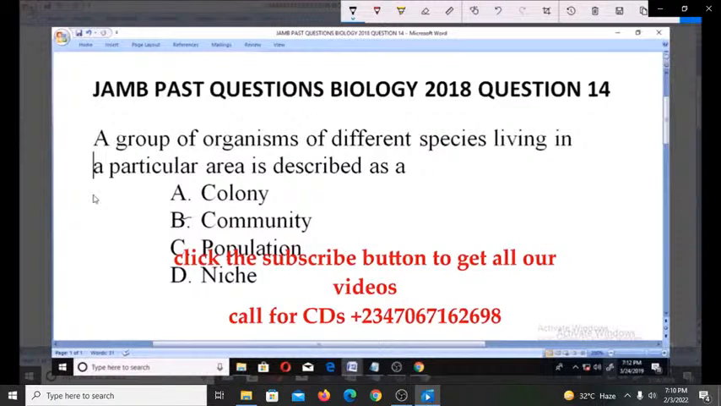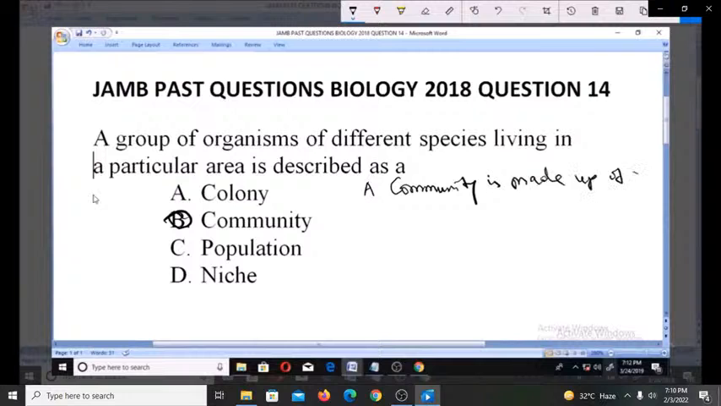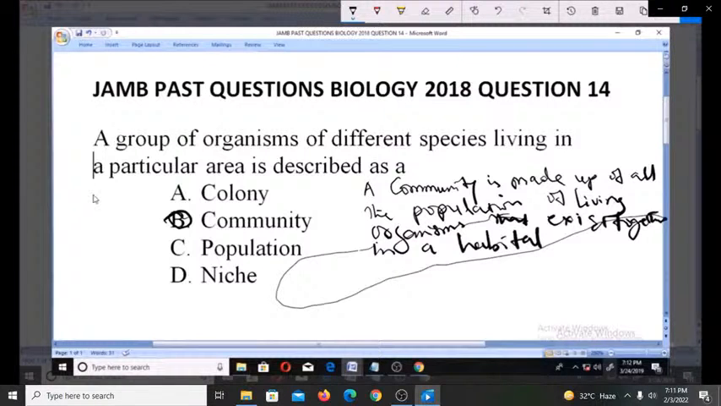Why is community the answer? Because a community is made up of all the populations of living organisms that exist together in a particular habitat, a particular area. Because now you're talking about different organisms.